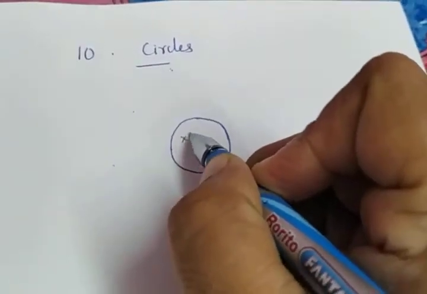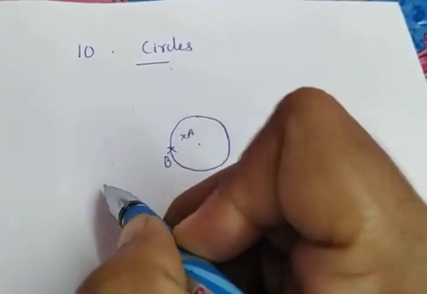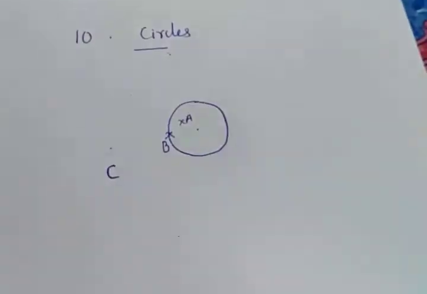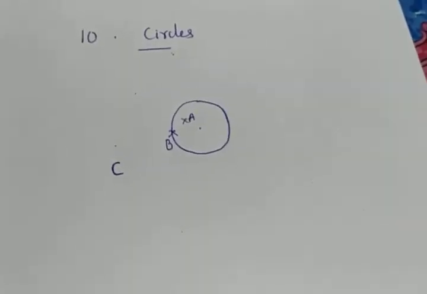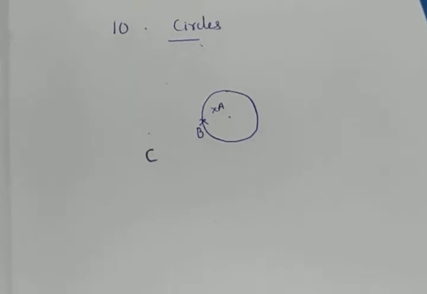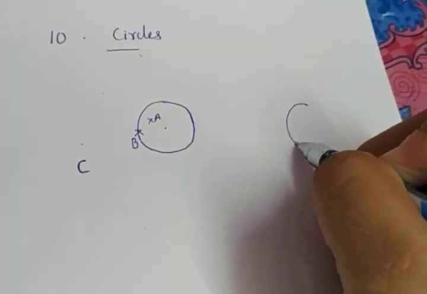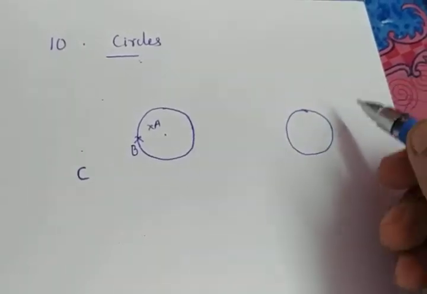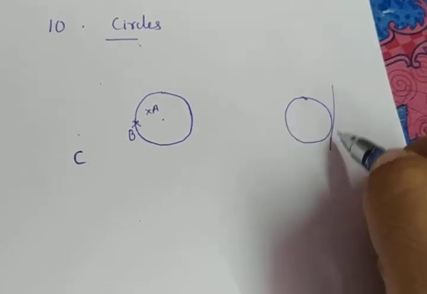If I am taking a point A inside the circle, let the point B be on the circle and point C be outside the circle. So A, B and C are the points respectively inside the circle, on the circle and outside the circle. Before going to that, we dealt with a tangent. What was a tangent? A tangent is a line that touches a circle only at a single point.